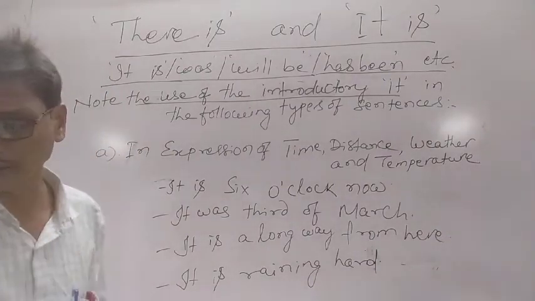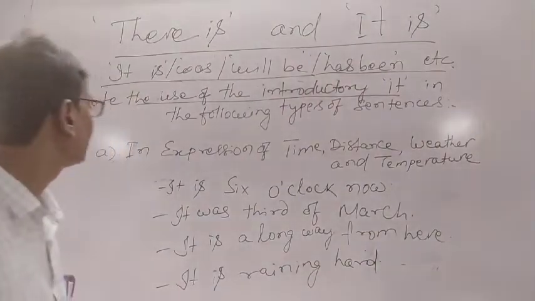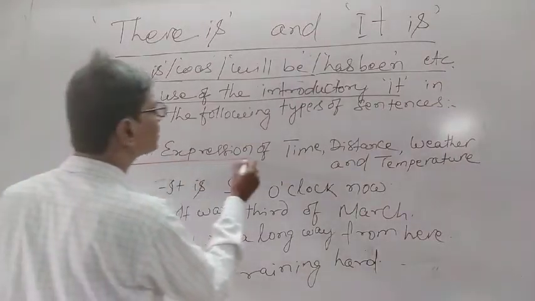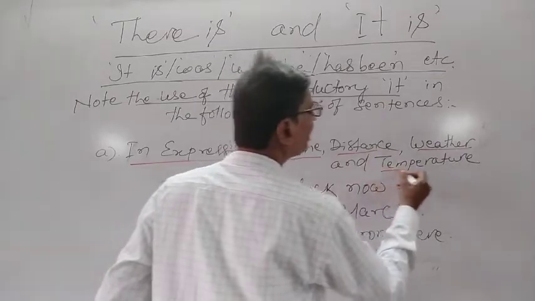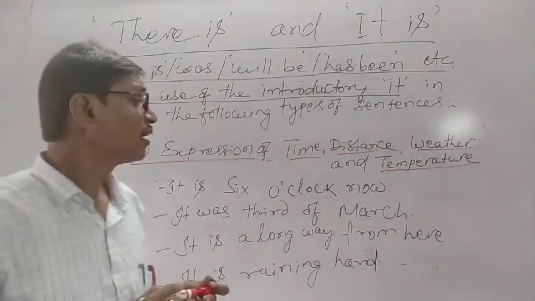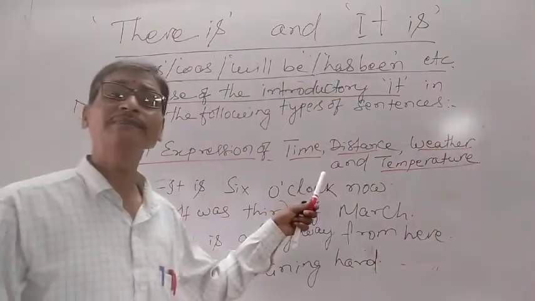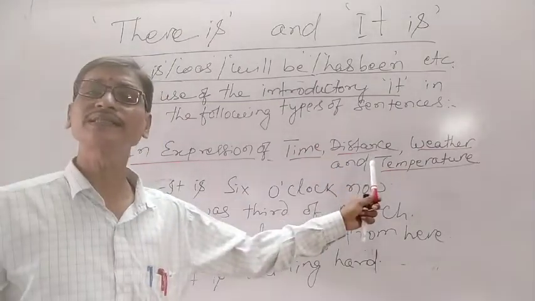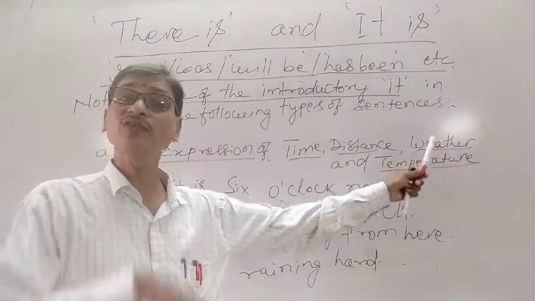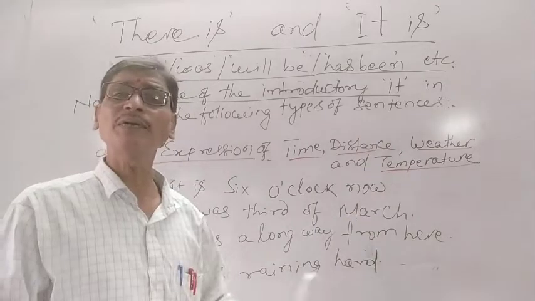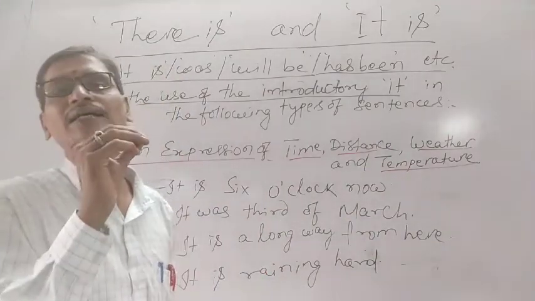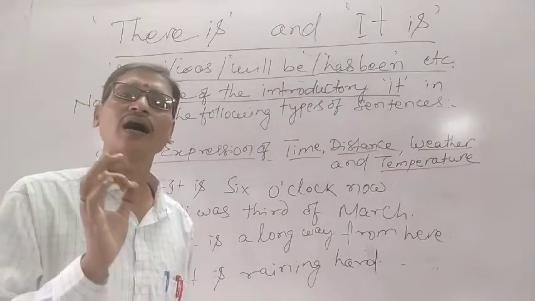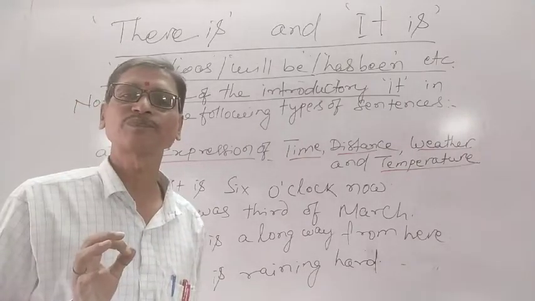In expressions of time, distance, weather and temperature, when we talk about the time, when we talk about the distance, when we talk about the weather, when we talk about the temperature, we need to use it at the beginning of the sentences.